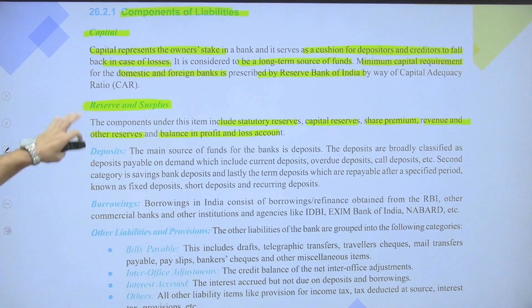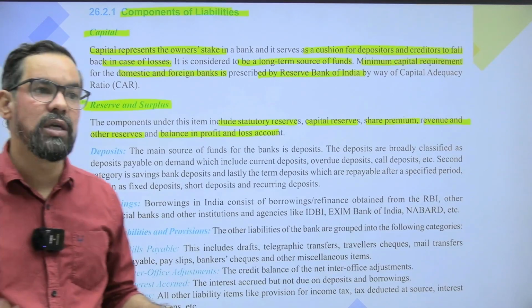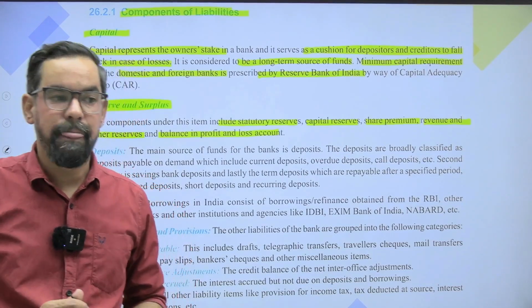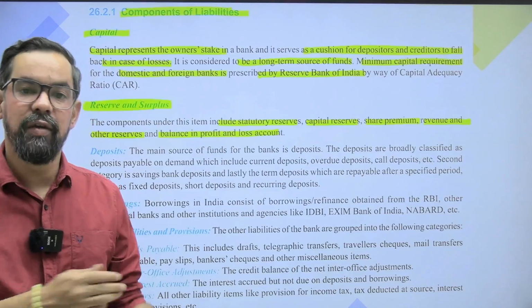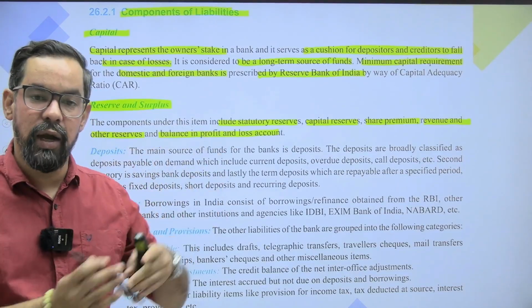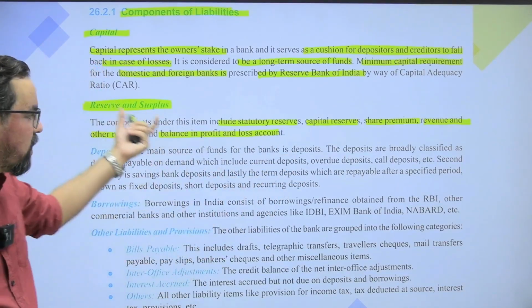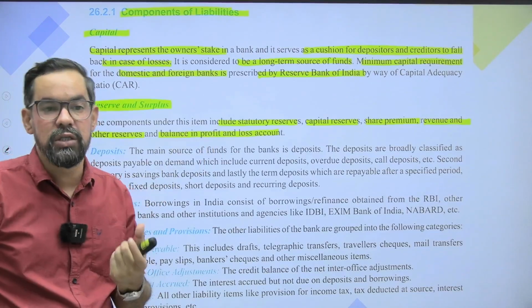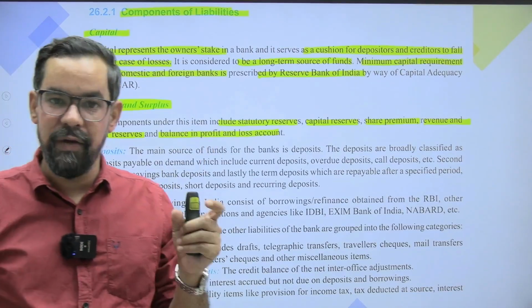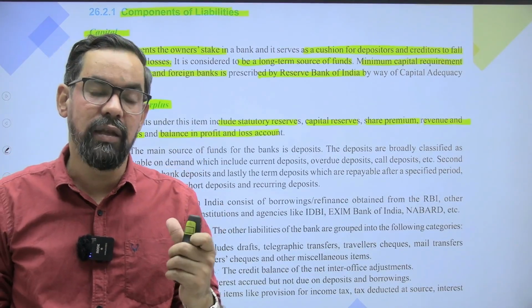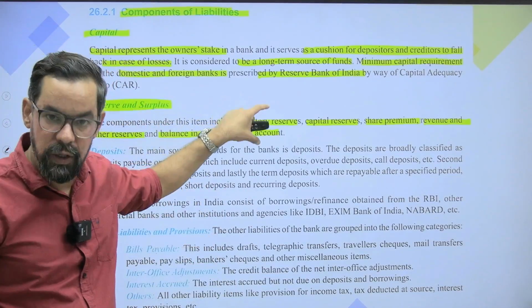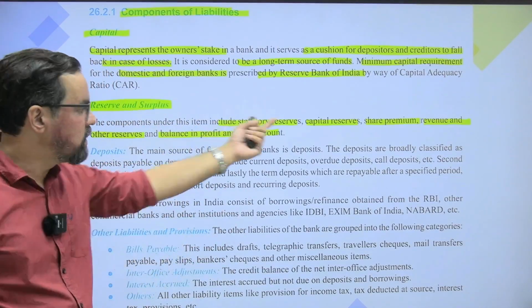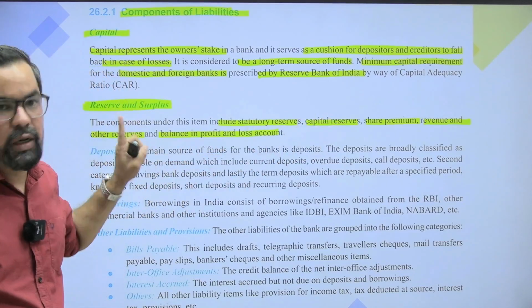Okay? So reserve and surplus is something, let's say during a period we make a profit of 50 crores, and we transfer that entire money to our balance sheet. So that will be part of this particular one. We issued shares worth rupees 500 and the face value was 10. So 490 is your premium that will be part of this particular one. So these are some major components of your reserve and surplus.